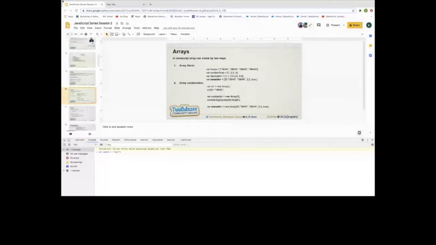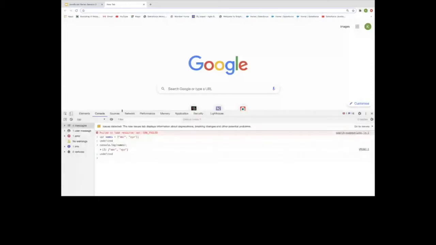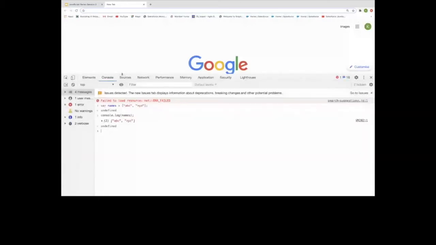Okay. So I'm just creating an array, maybe a users array or names array. We can assign any variable name before the array, and we just created an array, and just using console to print the value of that names. Can you zoom, Kamal, a bit? Yeah, sorry. Now good.